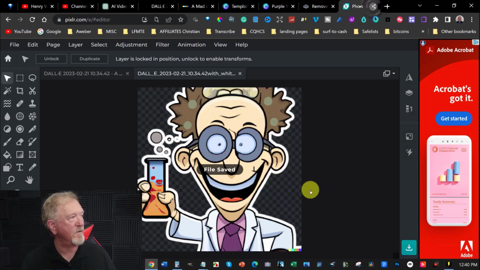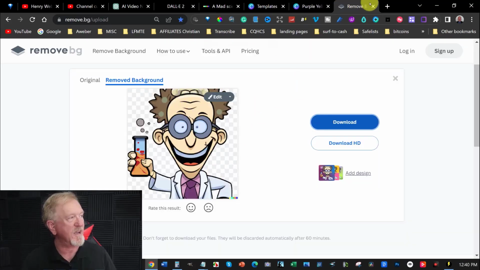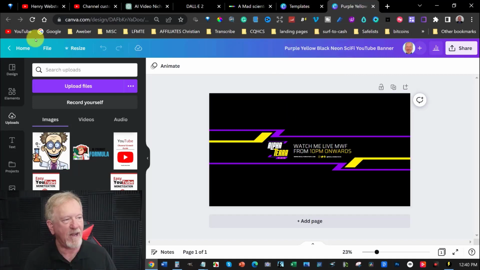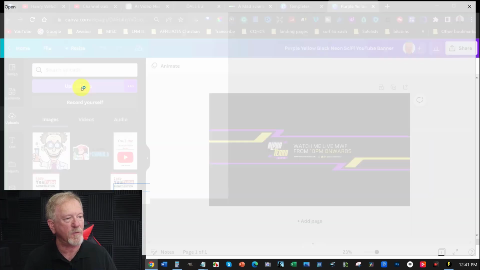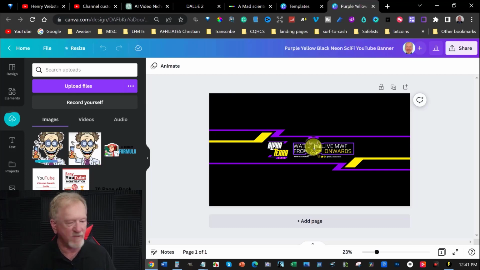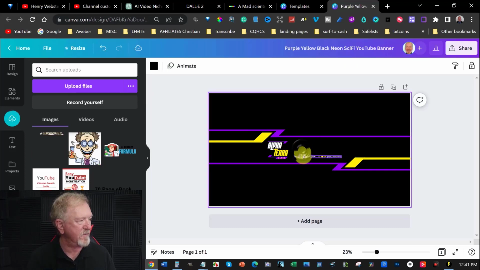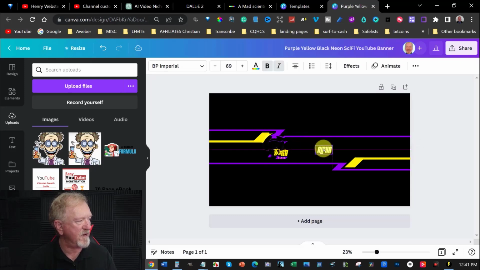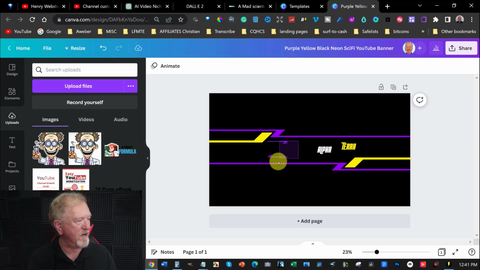So now that we've done that, now remembering this is AI as well, so everything we're doing so far is AI. The only thing that's not really AI is Canva, even though it does have aspects of AI in it. Now let's upload that other image with the white outlines. Okay, this one here. So that's the one we want. Now what I'm going to do is remove some stuff here to make it easier for myself. Click on that, get rid of that, and we just bin that. Now what I want to do is move this over here, move that over here, remove that, grab these, grab that, and move that across to here, and then grab this, move it across to here.